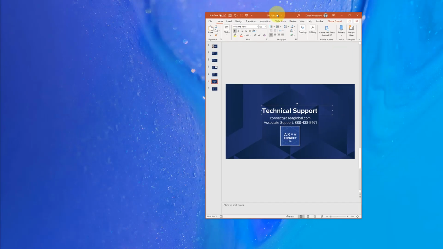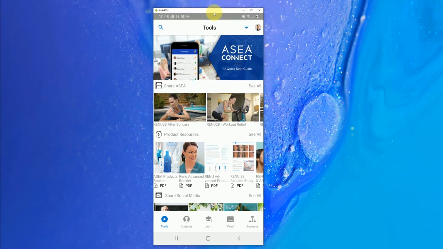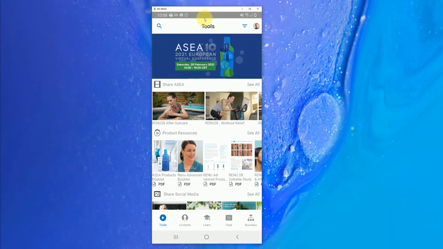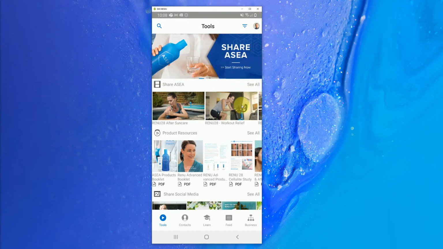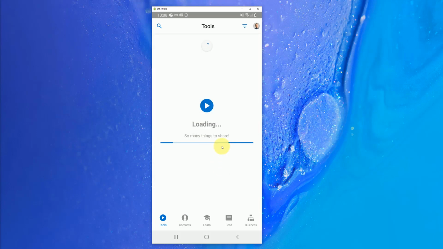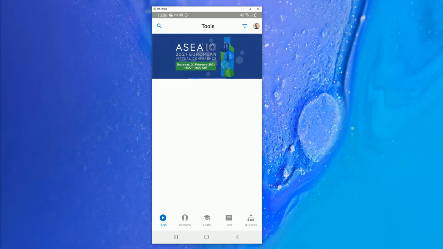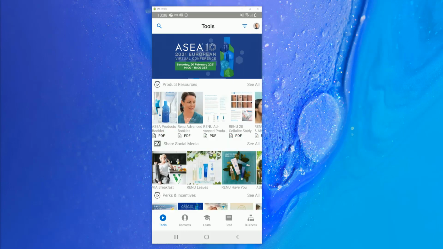Moving along here, let me move this out of frame, and I'll take a little bit of time to go through a demo of the app and make sure you understand how to use some of these awesome features. Just 5 minutes ago, before we started, I was recording a new getting started guide that you will be able to use as a resource for getting better answers with the app. The getting started guide is going to be about 2 to 3 minutes instead of the standard 12 minutes that we have in there currently. I'm excited to get that pushed out for you, and that should be at some point today.